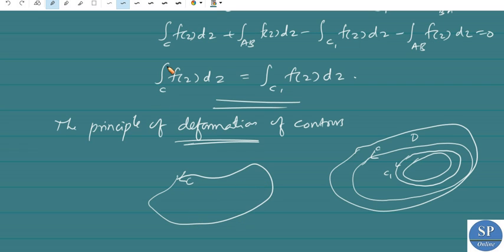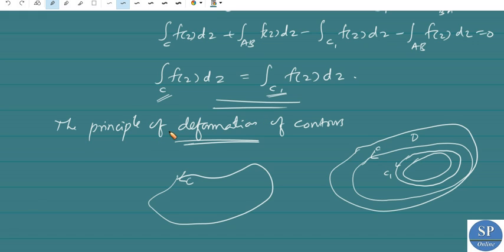That is, if we want to integrate f of z over this simple closed contour C, we can replace this C by a convenient simple closed curve C1 to evaluate the integral. That is the benefit of this principle of deformation of contours.